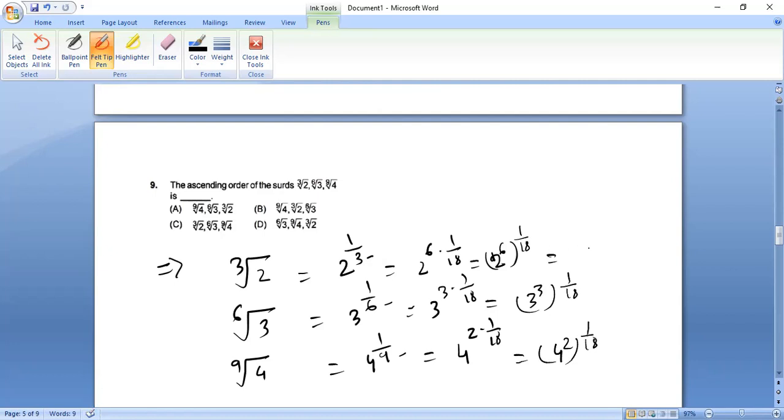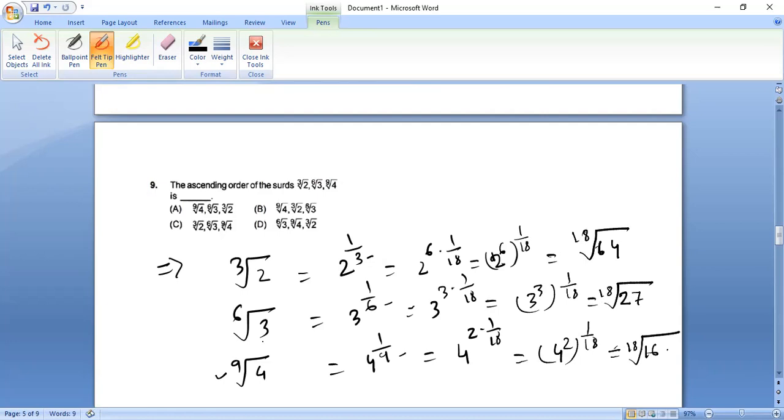So 2 to the power 5 is 32, 2 to the power 6 is 64. So 64 18th root. And 3 cube is obviously 27, so 27 again 18th root. And 4 square is 16, and 18th root. So now we have converted into similar terms. Which is the smallest?